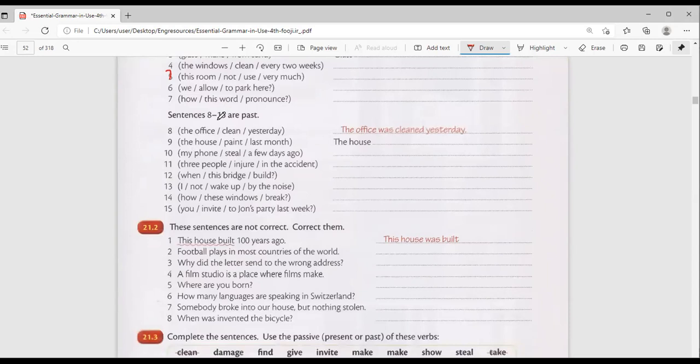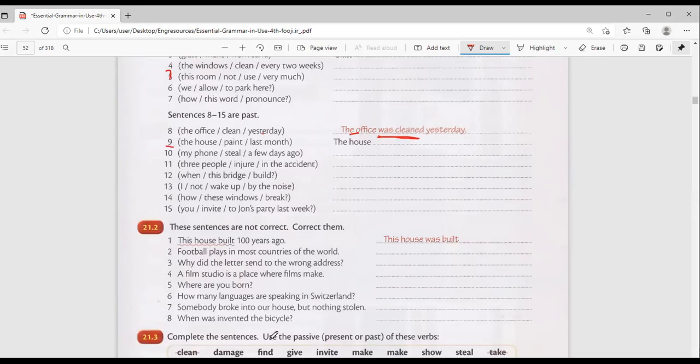So I want you to try this. This one is simple past now. The office cleaned yesterday. So this one is simple past. So the office was cleaned. Why am I saying was cleaned? Because you see it's yesterday. And the office is one, so I have to say was. If it was offices, you'd say the offices were cleaned.